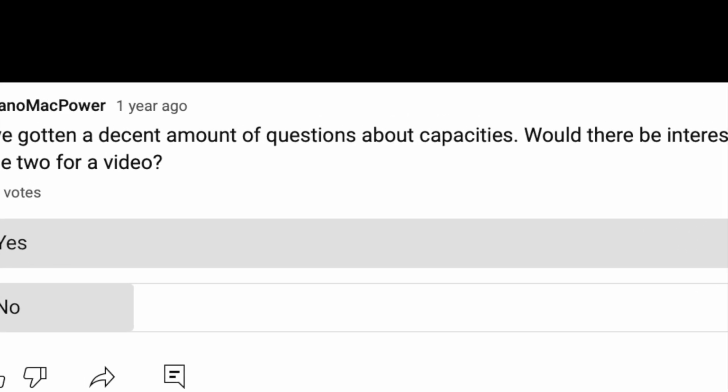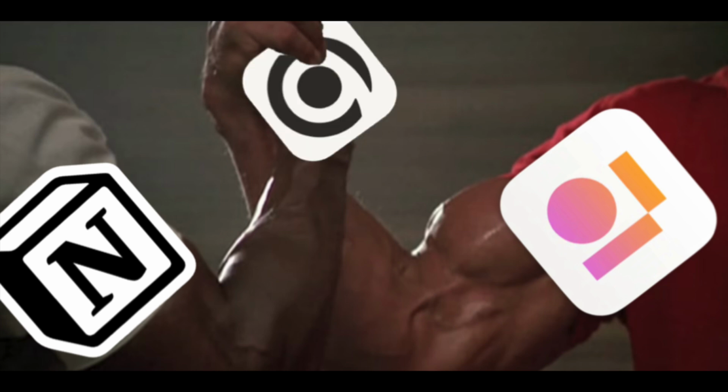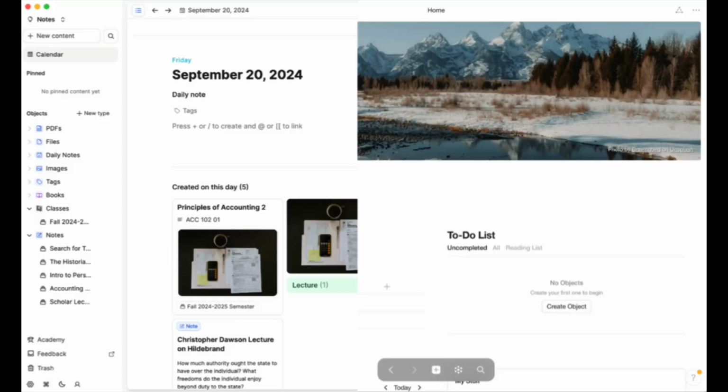This has been a long time coming for the channel. Capacities is a note-taking app which seems to meld features of Notion and Anytype in a very unique way, and it's also been on the market for a similar amount of time. The apps might share surface-level similarities, but there's a lot of functional differences which set them apart.